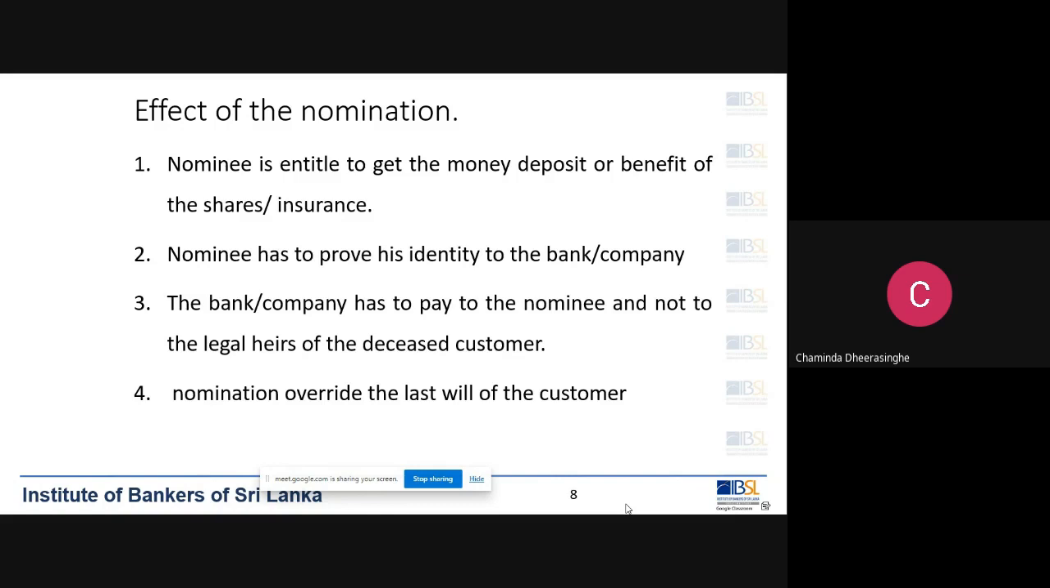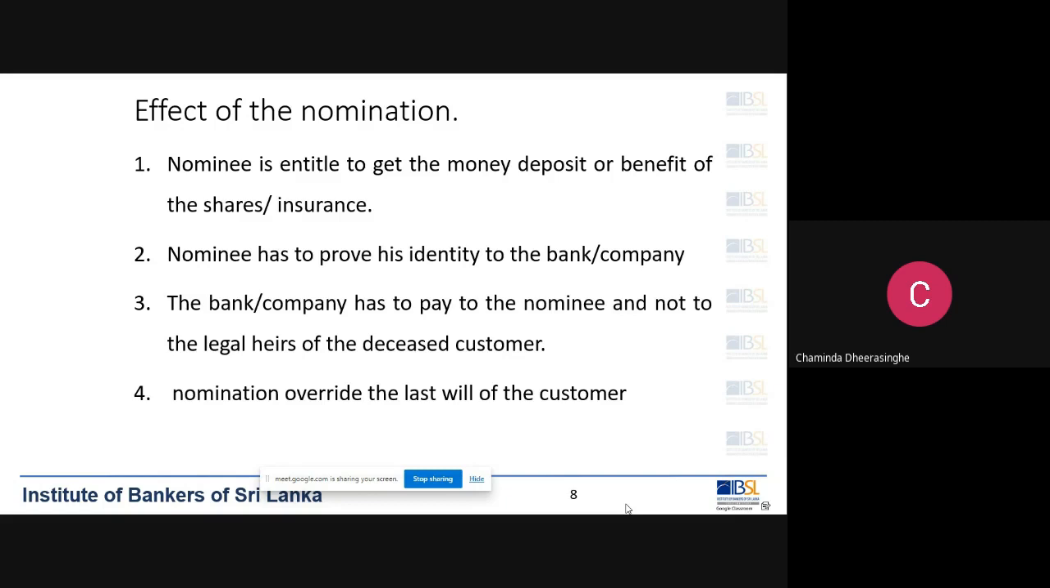The nominee has to prove his identity to the bank. That is all. When a customer is deceased, the nominee has to prove only one thing. He has to prove his identity. If we are satisfied with the identity of the nominee, we have to release that money to the nominee, nobody else. The bank or the company has to pay the nominee and not the legal heirs of the deceased customer. So this is very important, right?